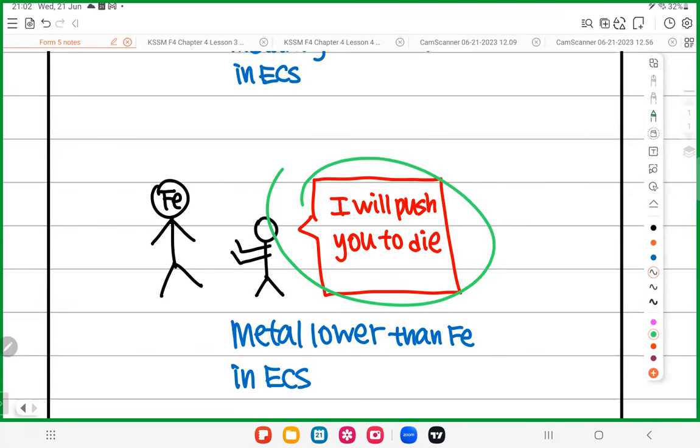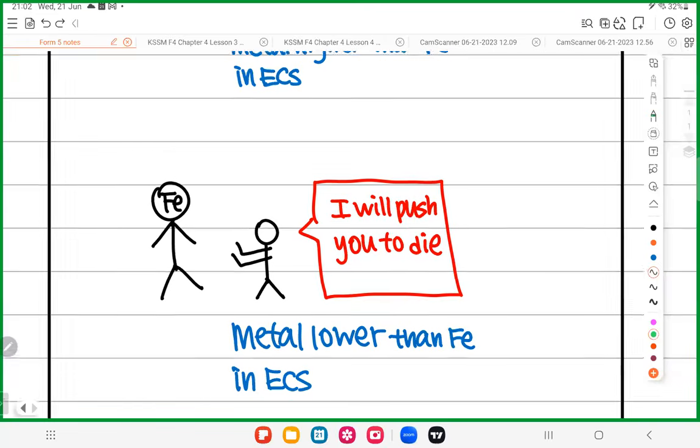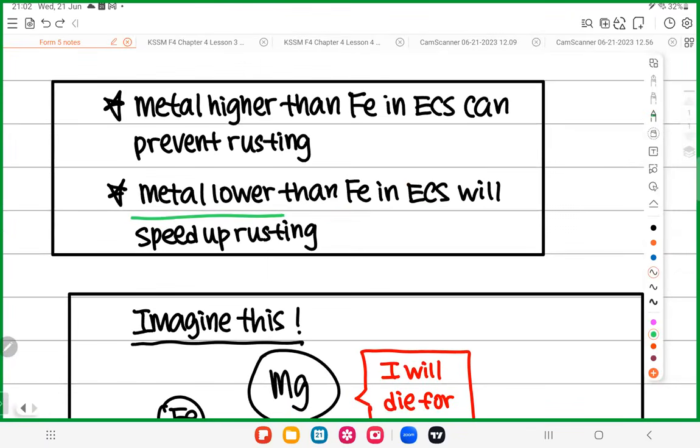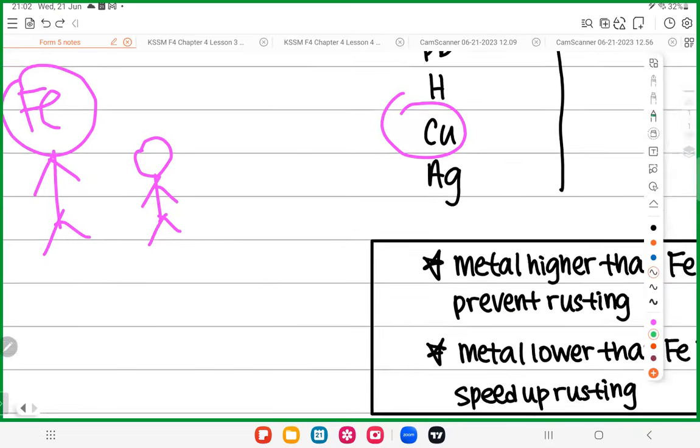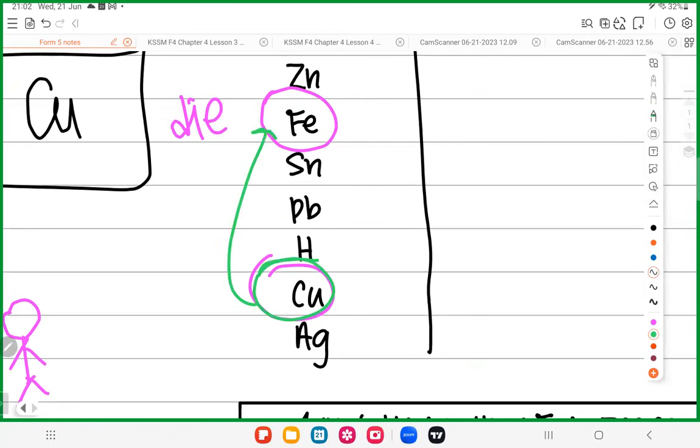So all the metals lower than iron didn't die for the iron, but instead they push the iron to die faster. That's why all the metals lower than iron will speed up rusting. So the iron dies faster. So that's why you can see here, when you have copper lower than iron, iron will die faster.